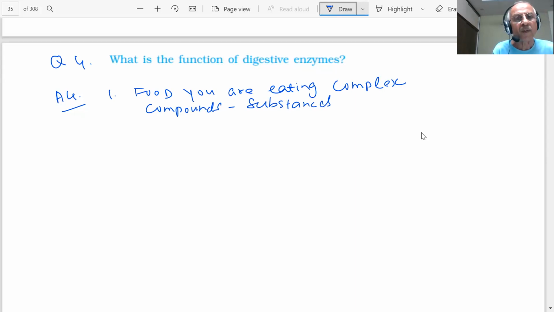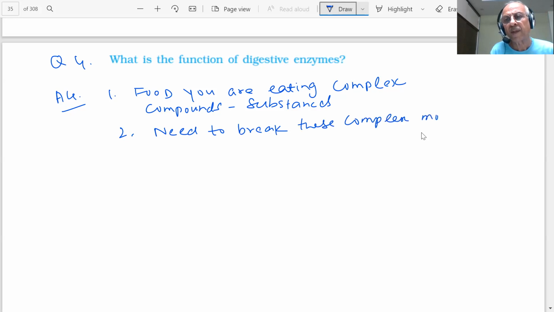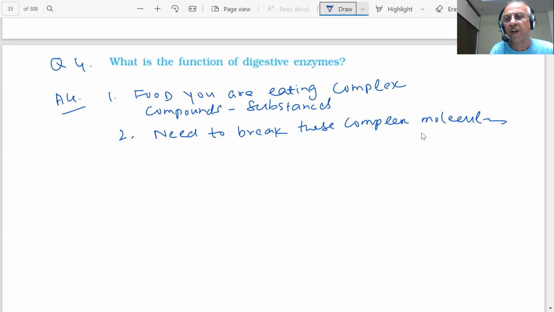Then what you have to do? We need to break, student. What we need is to break these complex molecules, students. We need to break these complex molecules into simpler, smaller molecules.